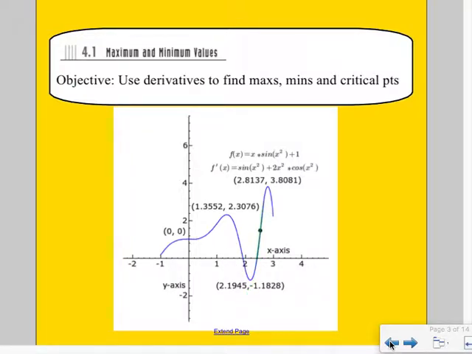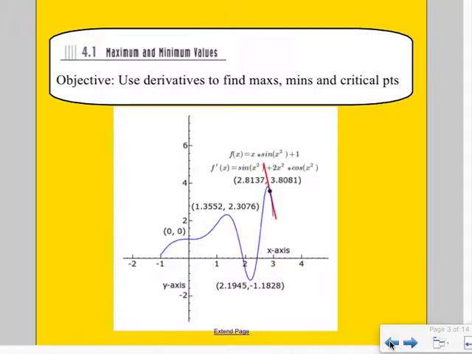Okay? Now I want you to focus on the minimum down here. When we get to the minimum, let's think about what color change happens there. So now we're coming up on this minimum. What color are we? We're red. When it switches, now it goes to green. All minimums will be like that.